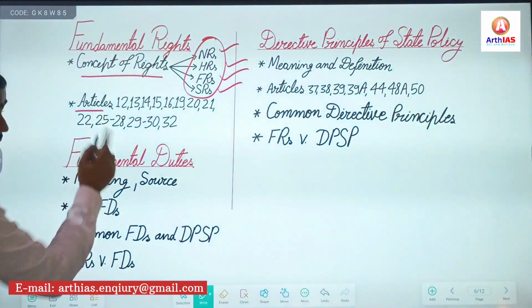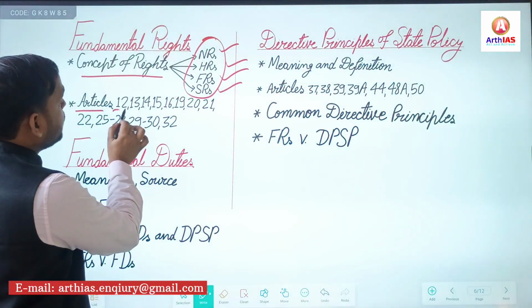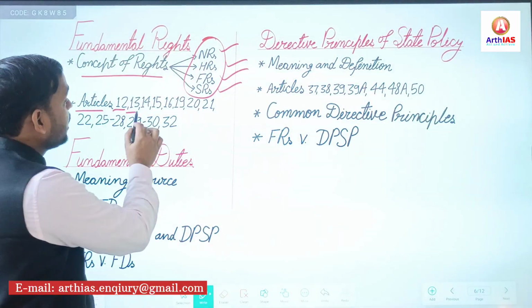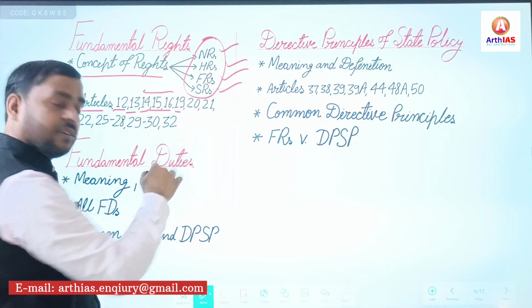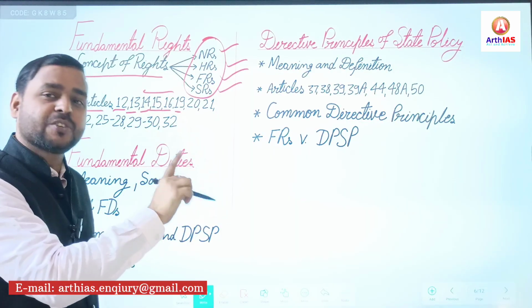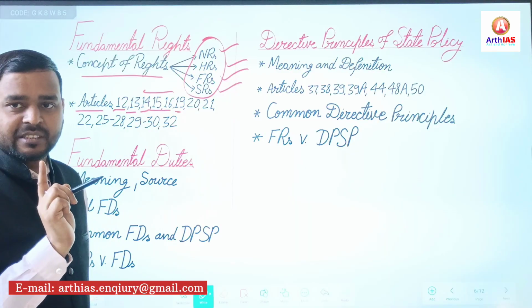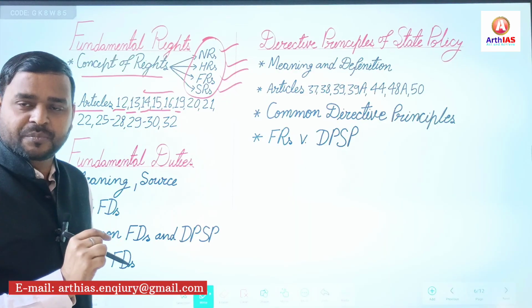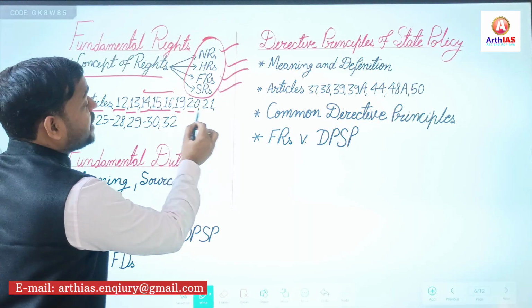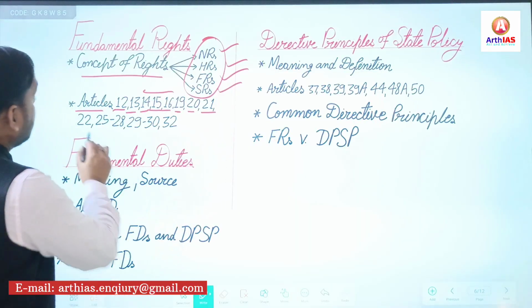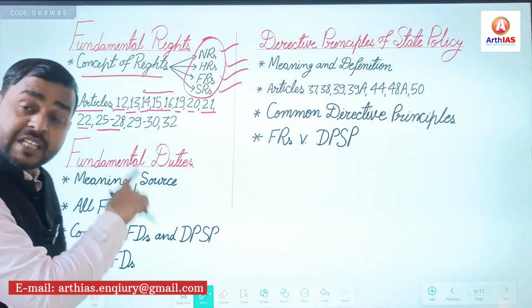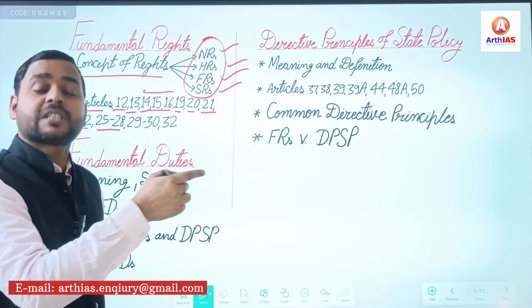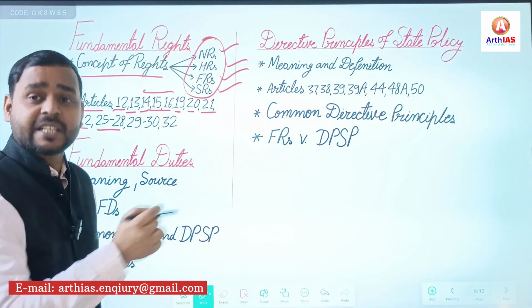Then important articles for this year: article 12, 13, 14, 15, 16. Then 19, mostly article 19 remains in news every year, freedom of speech and expression. 20, 21, 22. Apart from that, 25 to 28. Why? Especially related to cultural and educational rights, minority rights, religious rights.